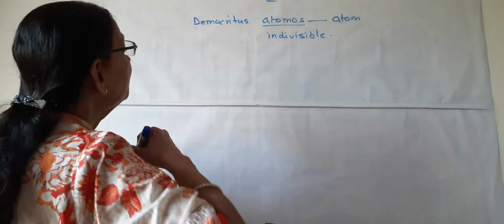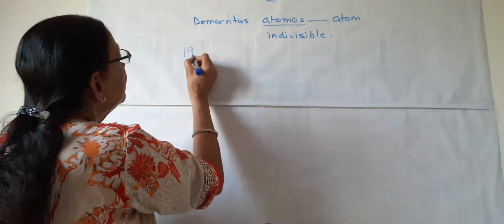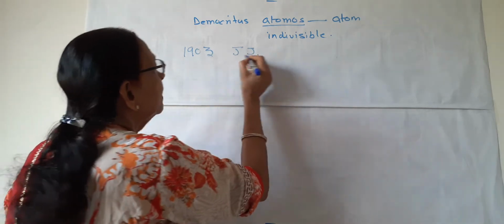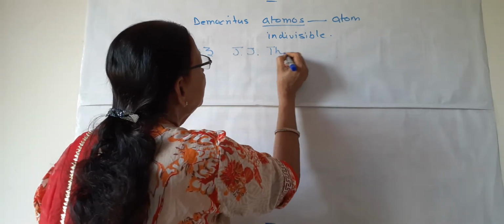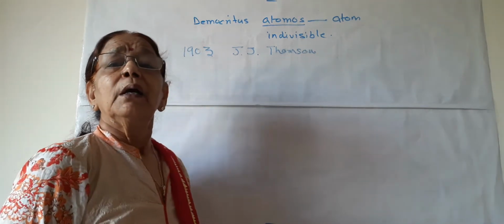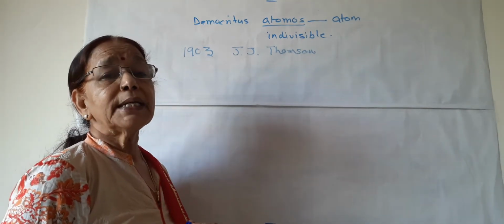And first of all, in 1903, the same brilliant scientist, J.J. Thomson, gave his model for atomic structure.